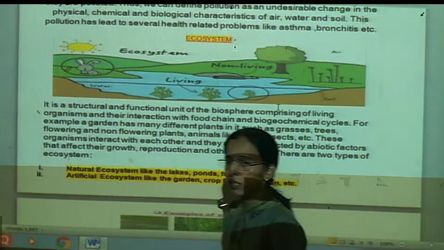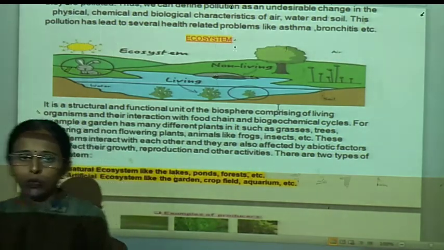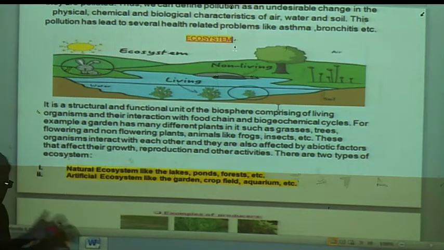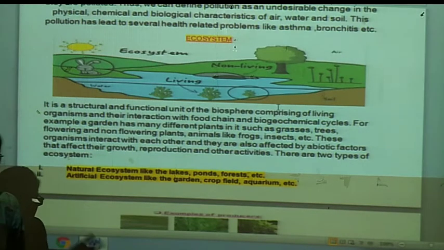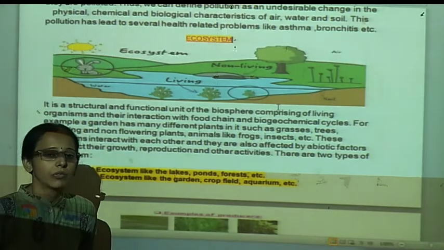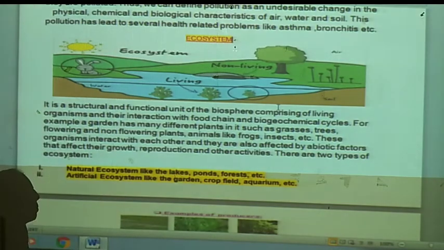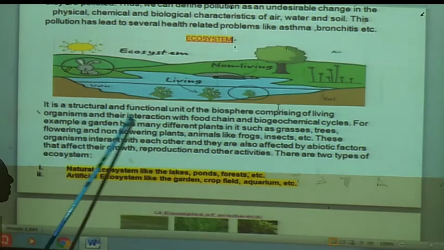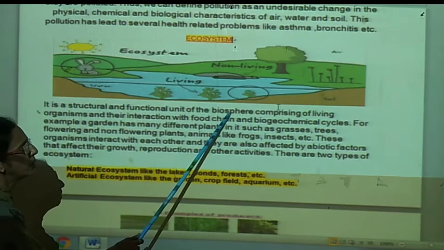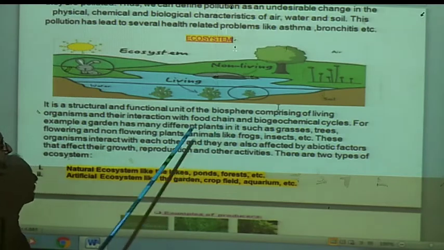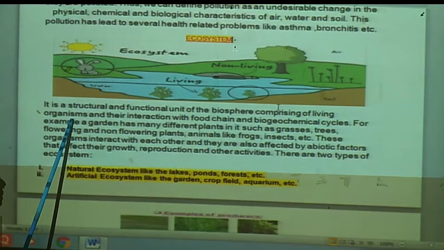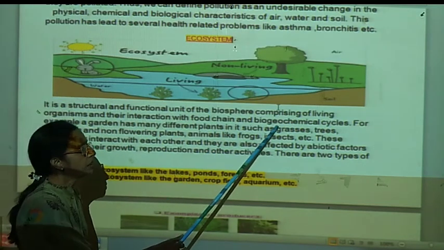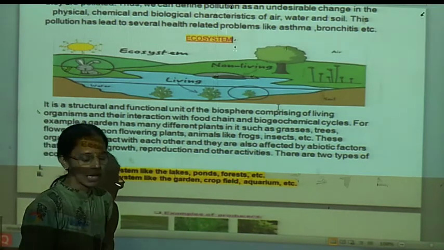If we consider the Earth, Earth has a biosphere where there are the living things, and with those living things, the surroundings which come in contact with them, that is the biosphere. Thus, the ecosystem is one structural and functional unit of the biosphere. It includes living organisms and their interaction with the food chain and biogeochemical cycles.